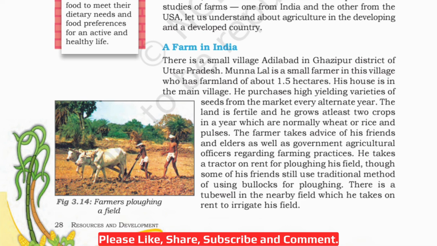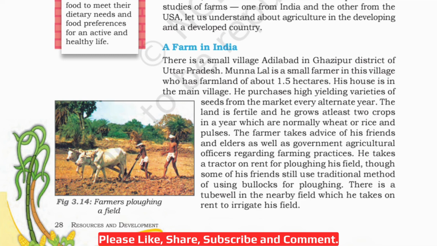He purchases high yielding varieties of seeds from the market every alternate year. Every alternate year means he will leave one year and then the next year, okay? The land is fertile and he grows at least two crops in a year, which are normally wheat or rice and pulses. The farmer takes advice of his friends and elders as well as government agricultural officers regarding farming practices.